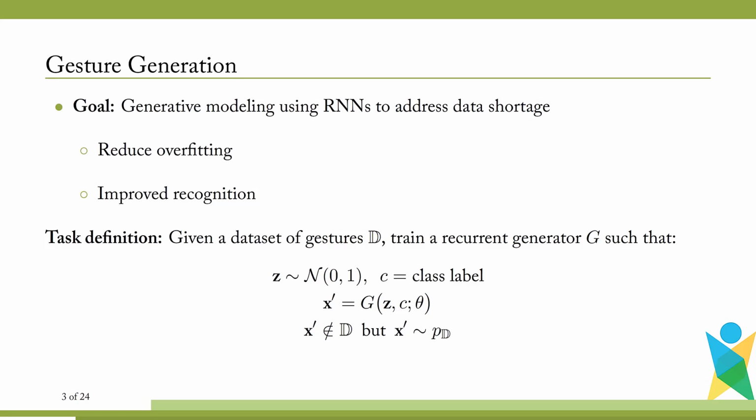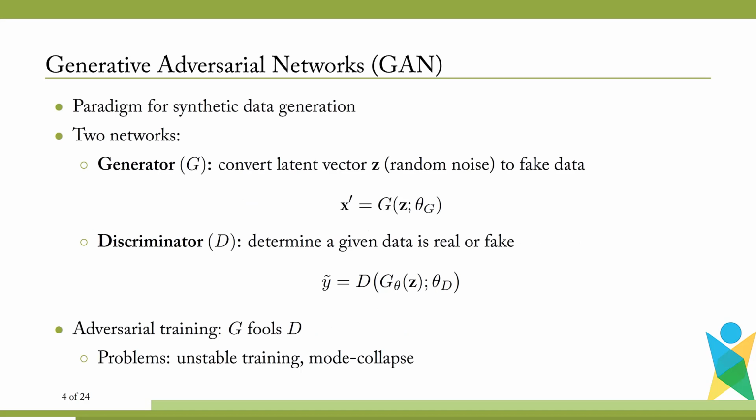Formally, our goal is defined as follows. Given a dataset of gestures D, we intend to train a recurrent generator G, which takes as input a vector of random noise along with a class label and outputs a synthetic gesture. Even though the synthetic gesture is not a part of D, it follows the distribution of D.